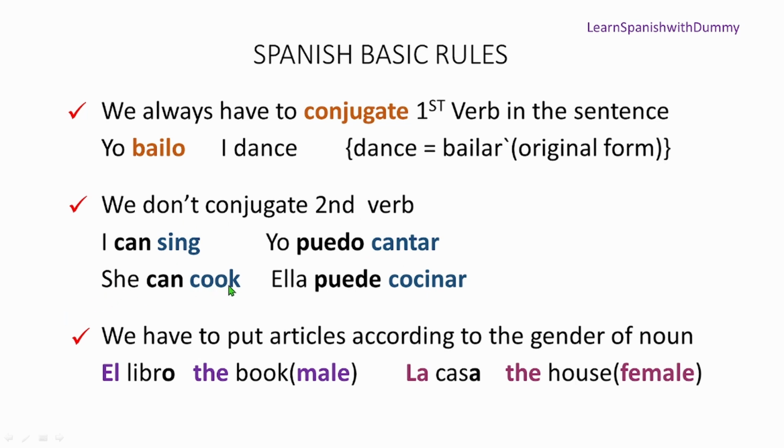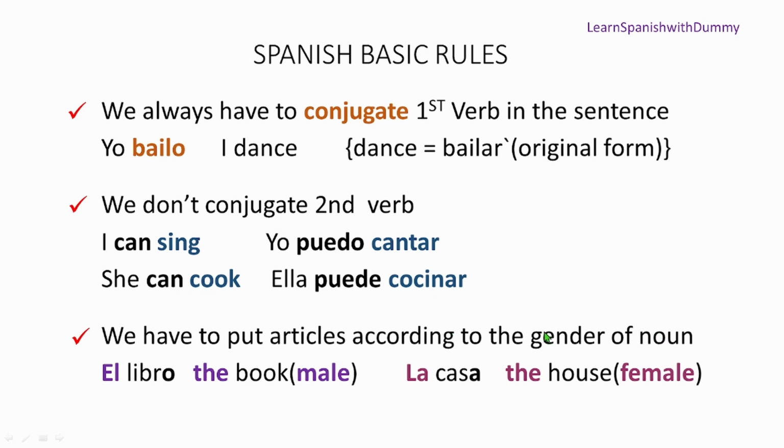She can cook. Now here, ella puede cocinar. Ella puede cocinar. Again, we don't conjugate the second verb. We just conjugated the first one. That's puede, right? It is the transformed form. So that's it.